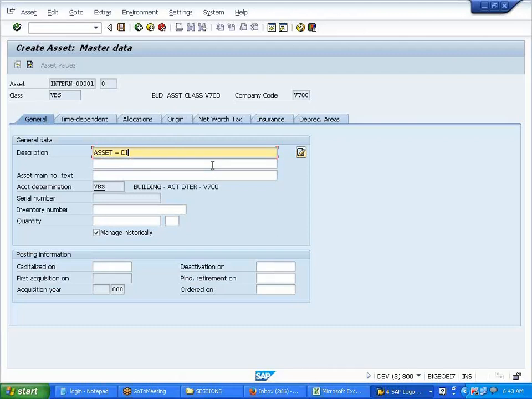different depreciation percentage for different years.